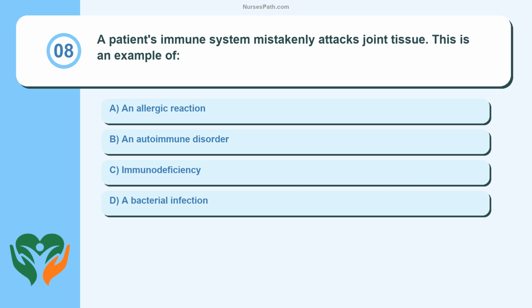Question 8. A patient's immune system mistakenly attacks joint tissue. This is an example of an allergic reaction, an autoimmune disorder, immunodeficiency, a bacterial infection.